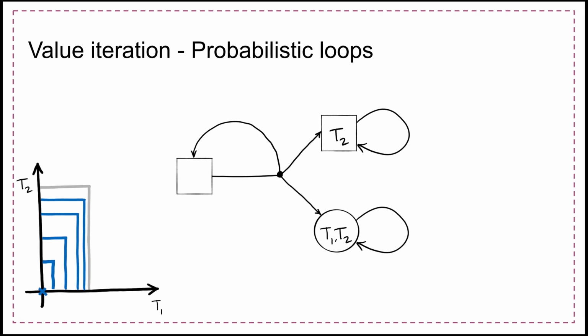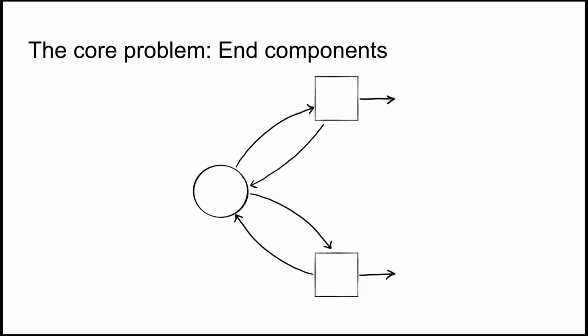We can do the same thing for the upper bound, starting by saying that we can reach all targets with probability 1, and then reducing our estimate by the Bellman update. You see that in this example, both approximations converge to the frontier. However, this is not the case if we have cycles that can occur surely, so-called end components. These are the core of the problem.